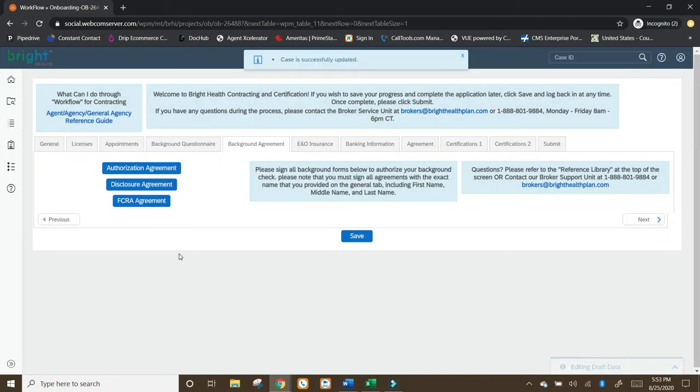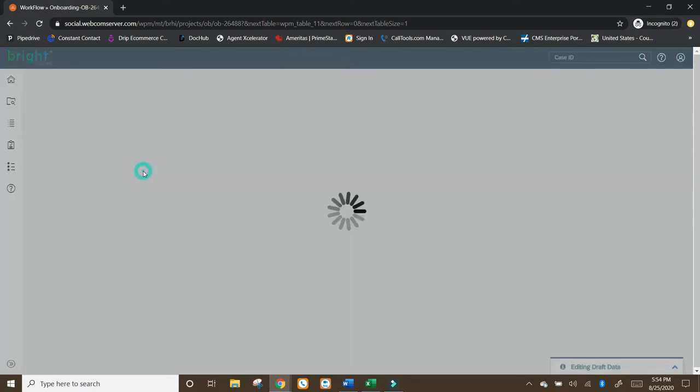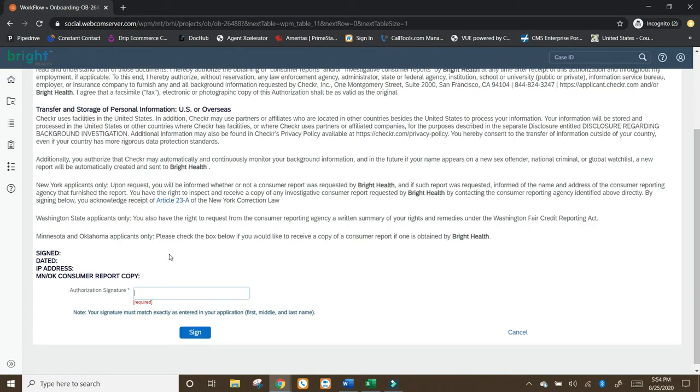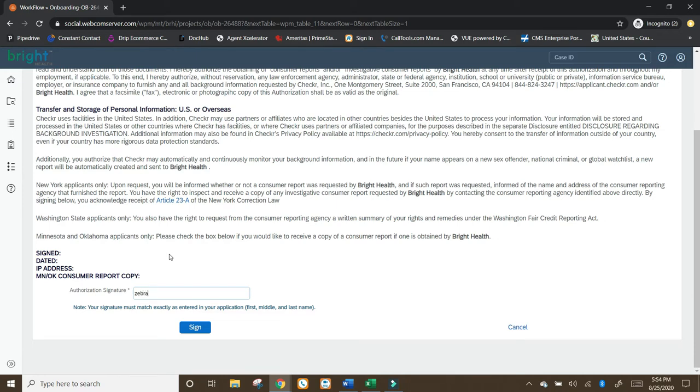All right, so this is where those names start to get a little funky, like I was talking about. The authorization agreement and the disclosure agreement and the FCRA, they're a little looser with a signature. Like look, they're accepting my signature for my real, no they're not, it used to say my real name, but we'll put Zebra and we'll just put Z and sign.